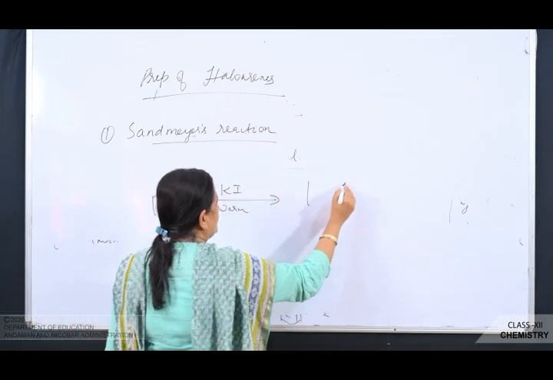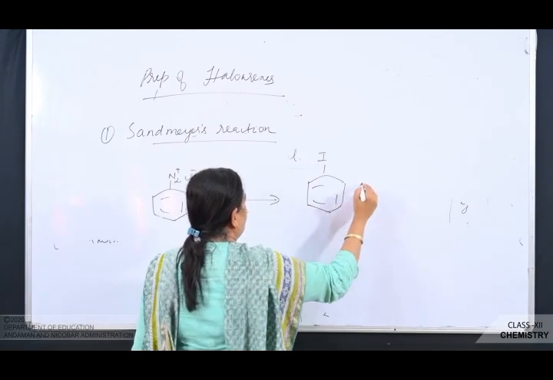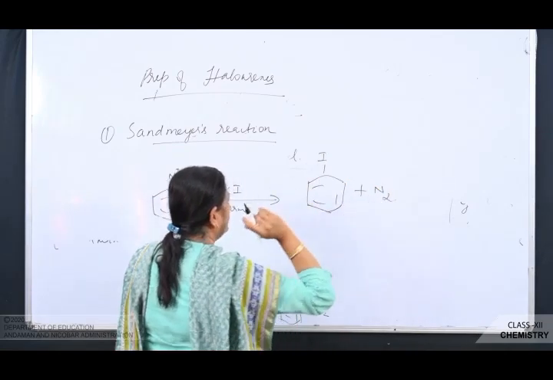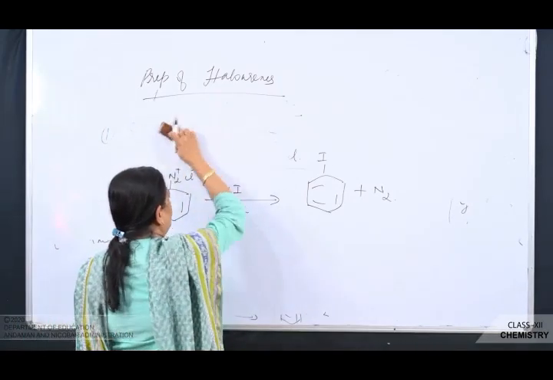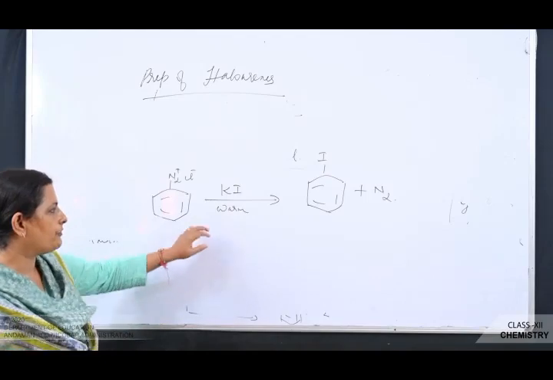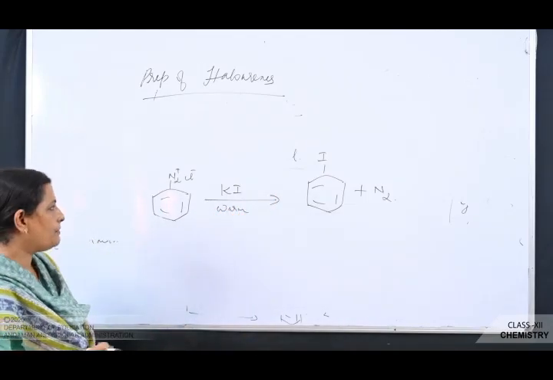Now next you see, benzene diazonium chloride when warmed with potassium iodide, you get iodobenzene plus N2. It's not Sandmeyer's reaction. So benzene diazonium chloride when warmed with potassium iodide gives iodobenzene.